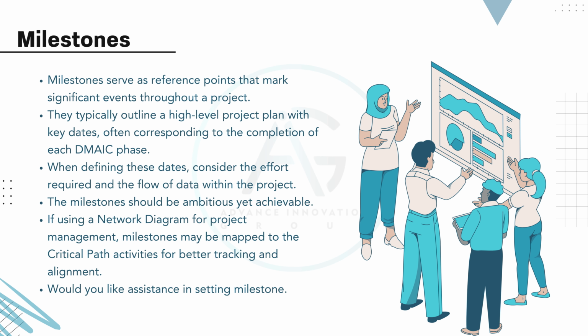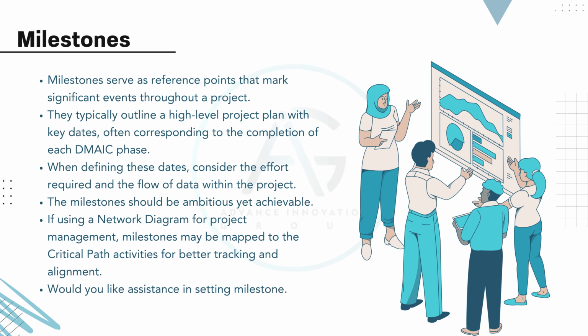When setting these milestones, consider the effort involved, the availability and flow of data, and be sure that goals are ambitious but realistic. If you're using tools like a network diagram, it's a good practice to align milestones with critical path activities. This helps improve visibility and tracking and ensures timely course correction if needed. Ultimately, milestones give us a structured way to manage time, resources, and risks, helping the team stay focused and on schedule.